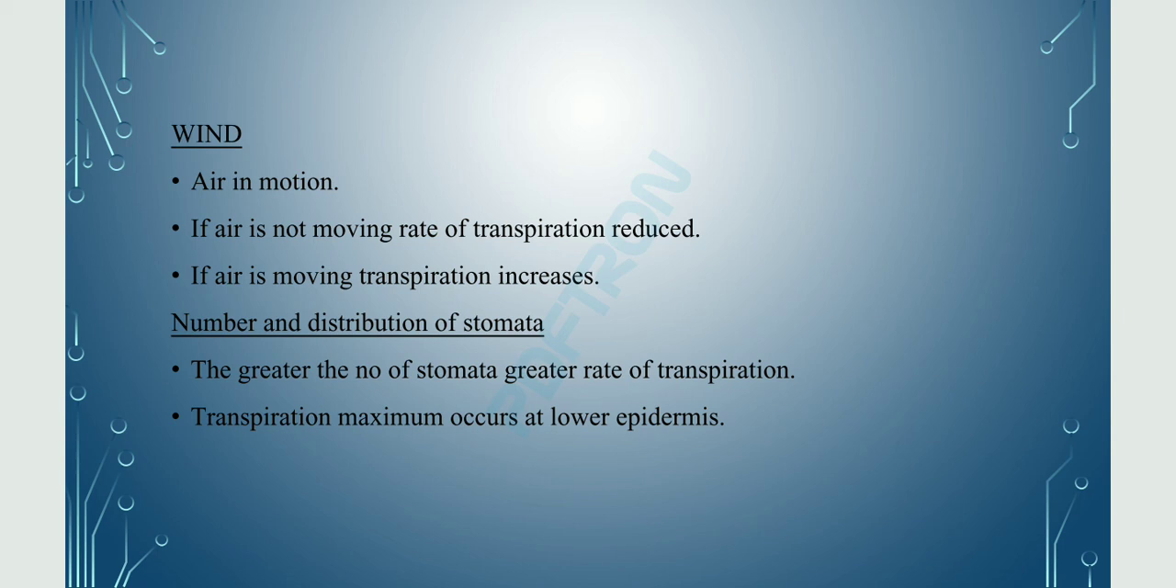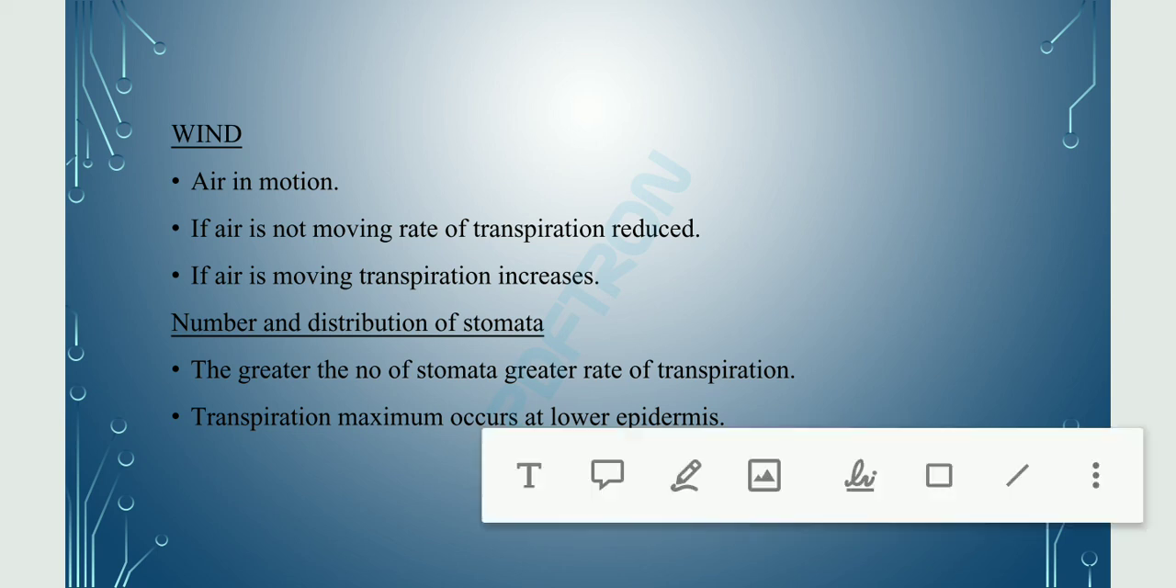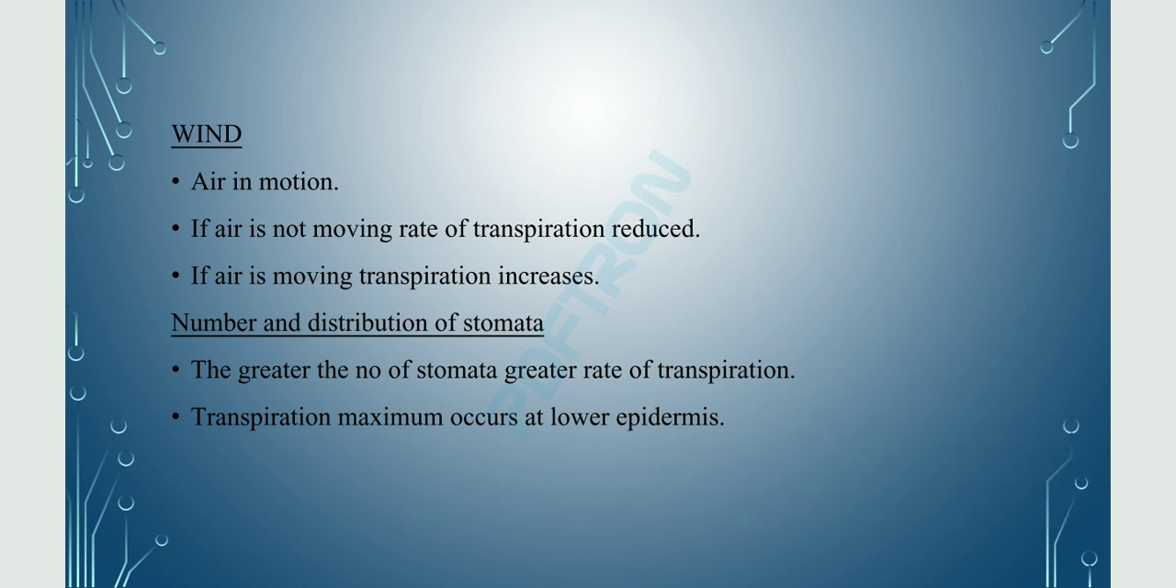The next one is the number and distribution of stomata. The number and distribution of stomata also affect the process of transpiration. The greater the number of stomata, the greater the rate of transpiration. Transpiration occurs maximally at the lower epidermis because the upper epidermis contains a low amount of stomata. They contain very few stomata, so transpiration is maximum at the lower epidermis because a greater number of stomata are present there.